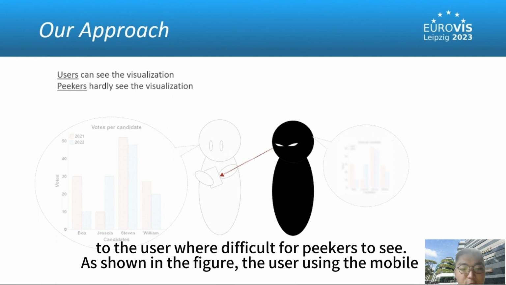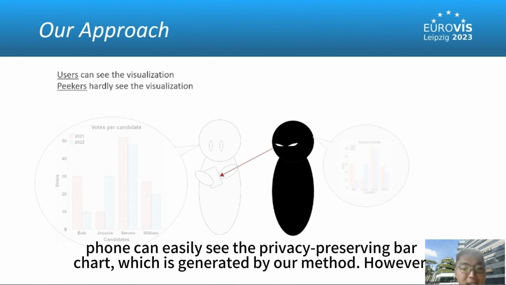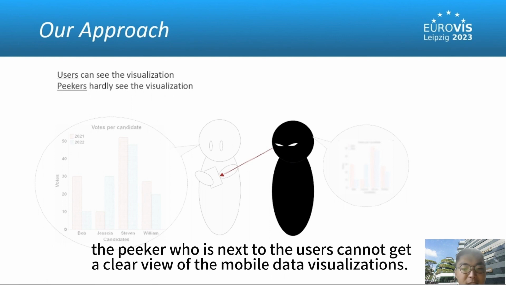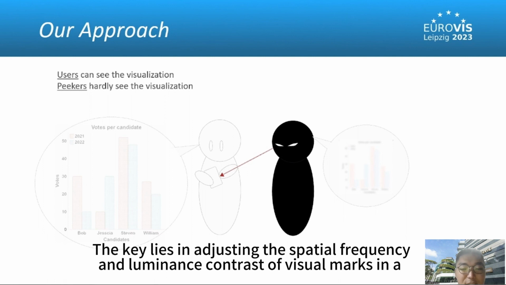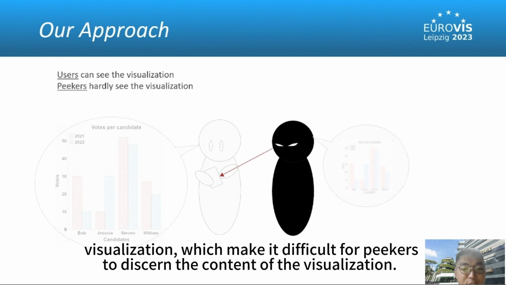As shown in the figure, the user using the mobile phone can easily see the privacy-preserving bar chart, which is generated by our method. However, the picker who's next to the user cannot get a clear view of the mobile data visualization. The key lies in adjusting the spatial frequency and luminance contrast of visual marks in a visualization, which makes it difficult for pickers to discern the content of the visualization.